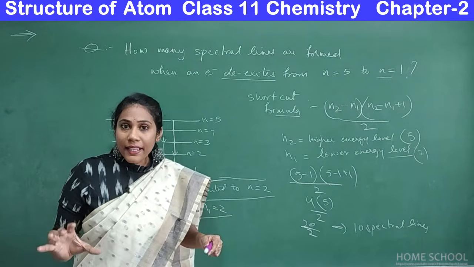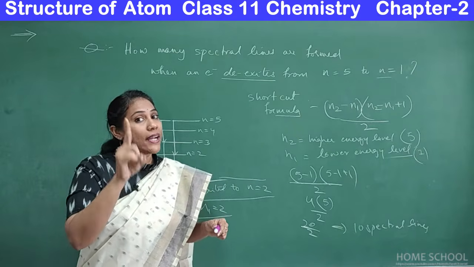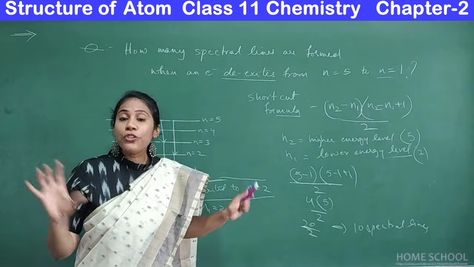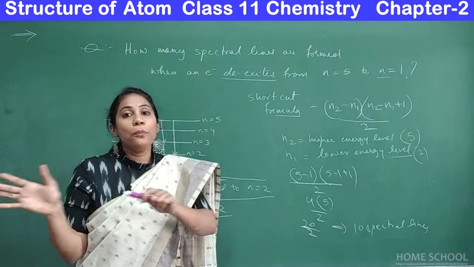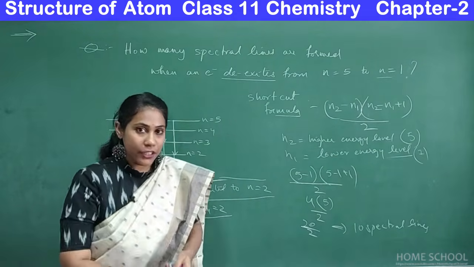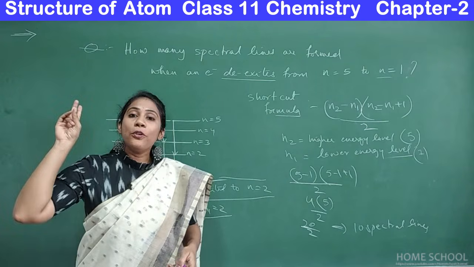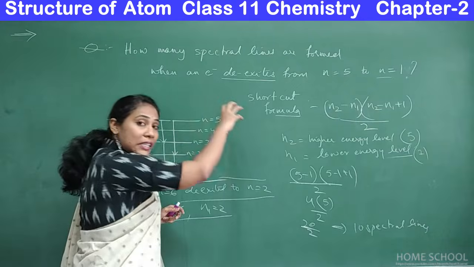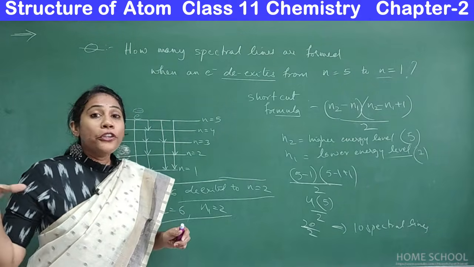But still, I kept telling you one sentence many times in the previous videos. We have Bohr's formula to calculate the energy of the electron, the radius of the shell, and the velocity of the electron.